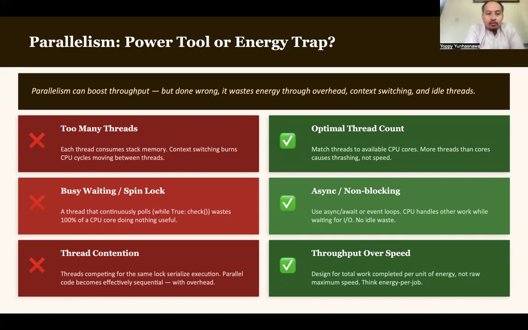First, avoid too many threads, because each thread consumes stack memory, and context switching burns CPU cycles moving between threads. So instead, we have to use an optimal thread count. We need to match threads to available CPU cores, because more threads than cores cause thrashing, not speed. So if you create applications, please also be aware of your server: how many processors it has, how much RAM it has, etc.